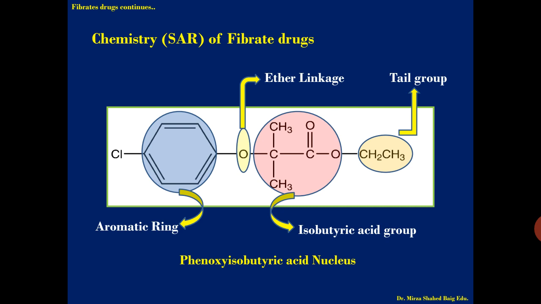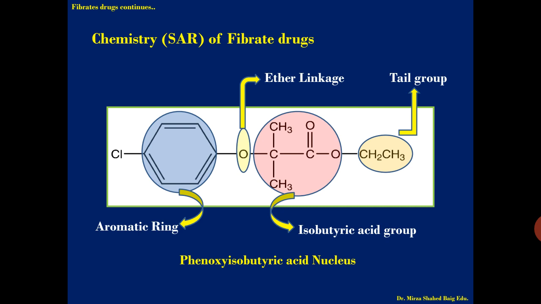Third point, an electron withdrawing group attached at the para position increases the activity. If you see here, a chlorine group is there in clofibrate, that is why the name is given to this drug as clo, standing for chlorine. So at the para position, if a chlorine group, an electron withdrawing group, is attached, you get an increase in activity. Fourth point for this aromatic part: if a bulkier group is attached at the para position instead of chlorine, such as an aromatic or other ring structure, you will have an increase in the activity.